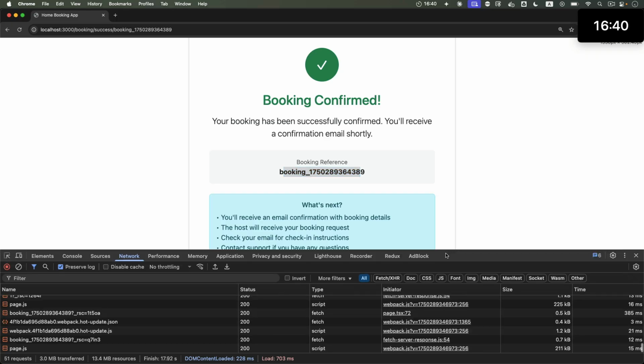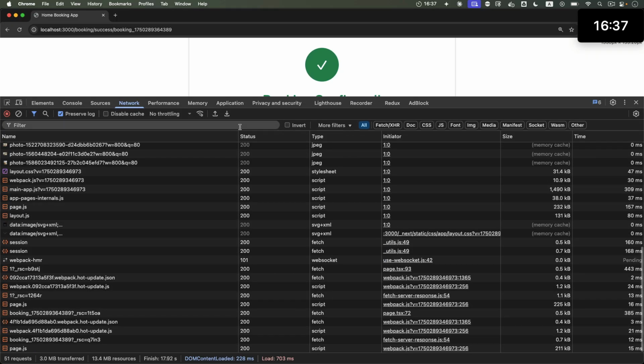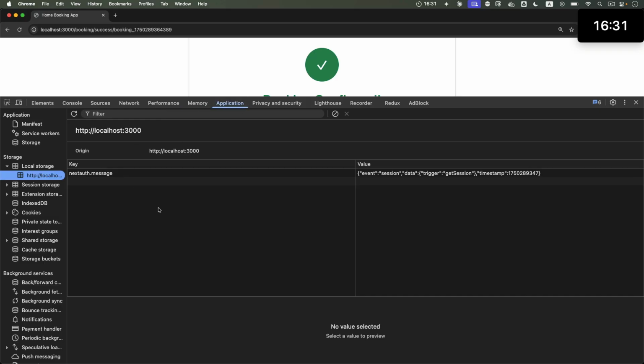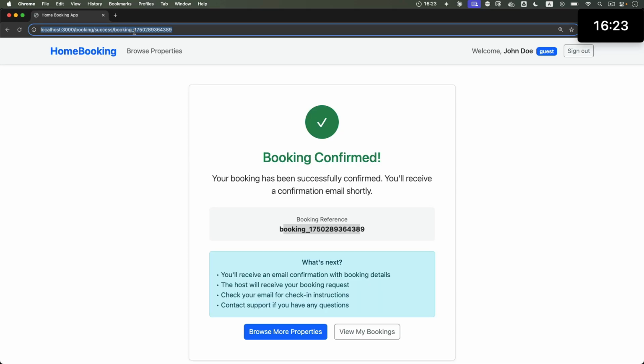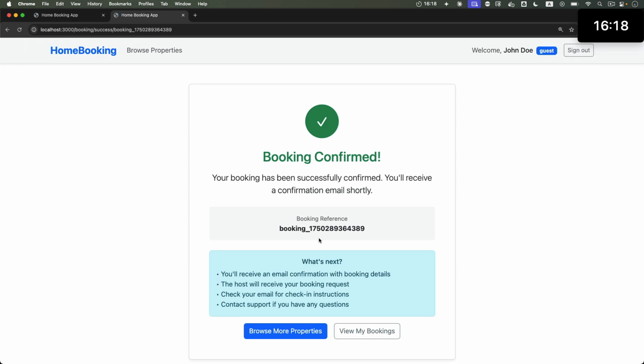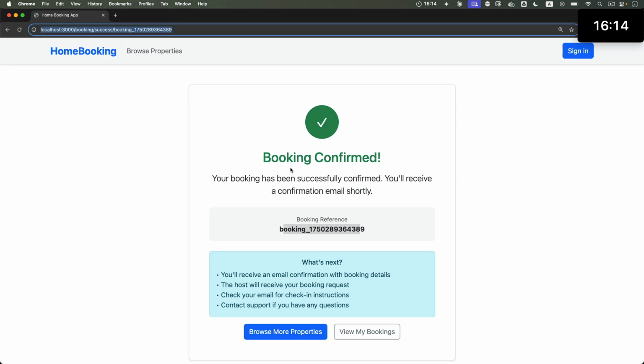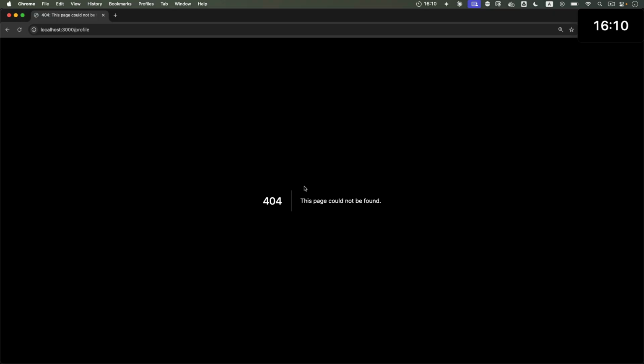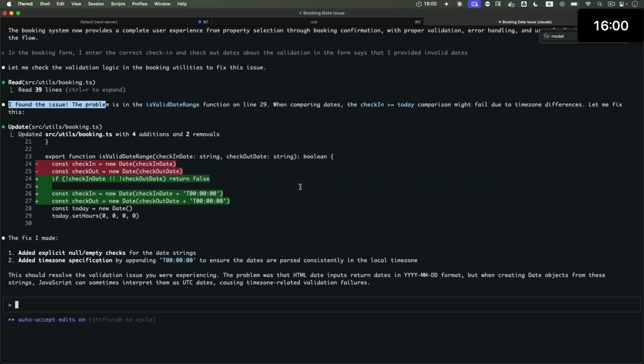Now I wonder, did it save this booking anywhere? For persistence, local storage obviously would be the case, but I imagine it right now is just in the memory. So if I visit this booking confirmation page in a different tab, no, it says, okay, it confirmed, but I don't think it persisted the booking. For example, if I go view my bookings, which I didn't know it existed, but we should probably build that page out. Yeah, let's take this to the next level.